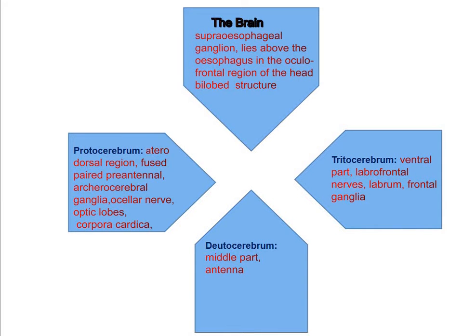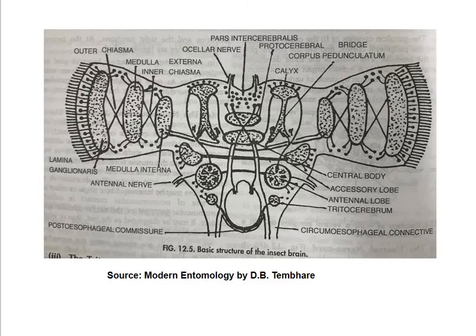Now, come to the microanatomy of the brain. Let us focus on this diagram. This is the diagram of the basic structure of the insect brain. Starting here, you can see the ocellar nerve. This region is the pars intercerebralis. Here you can see the protocerebrum or protocerebral nerve. Now, here you can see this is the calyx.